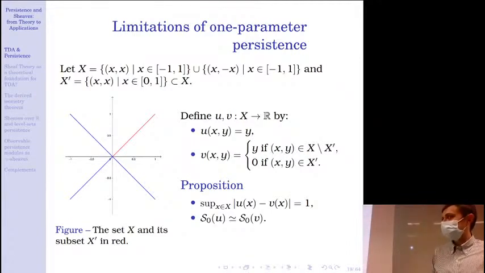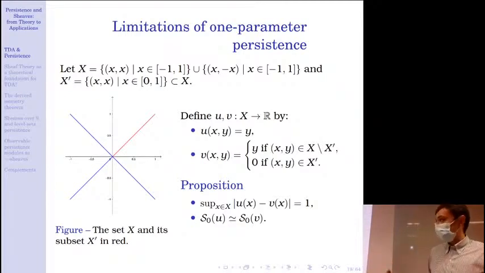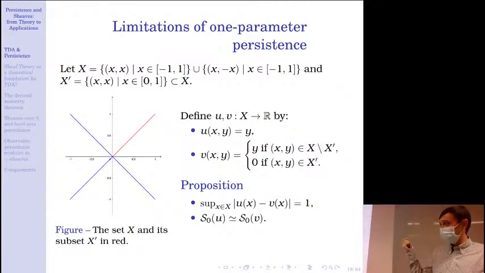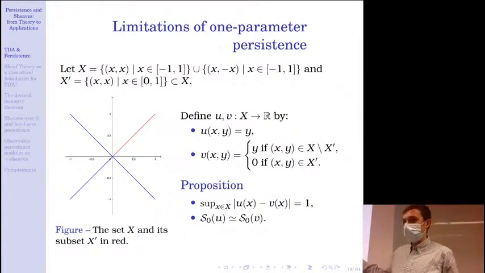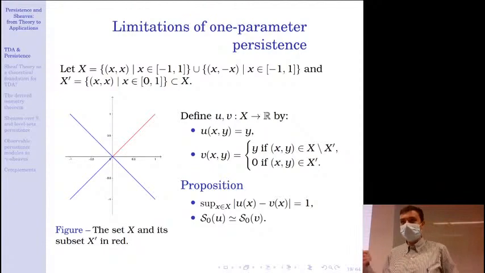Here I give you a very simple example of two functions on a space X that have the same persistence module, but that are at sup norm distance 1. Okay, so the example is you start with an X shape in R2, and the first function is defined as the second coordinate projection, and the second function is defined as the second coordinate projection, except on the red part where it is worth 0. Those two functions have sup norm distance 1, but have the same 0 sublevel set persistence module.